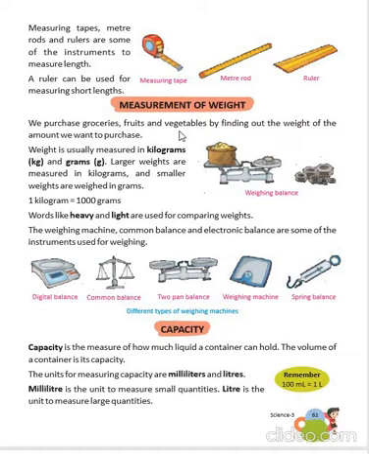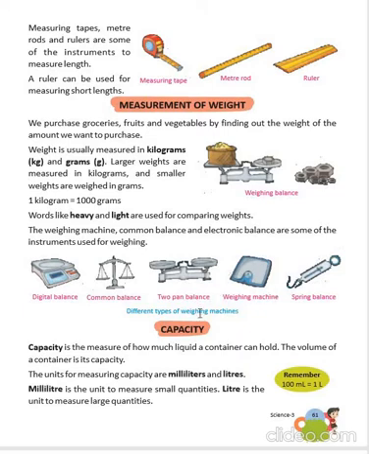Remember, 1 kilogram is equal to 1000 grams. For kilograms, we have words like heavy and light. For measuring the weight, we use digital balance, common balance, two-pan balance, weighing machine, and spring balance. These are the different types of weighing machine.